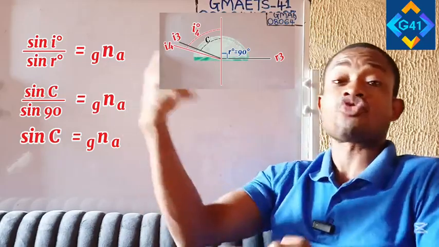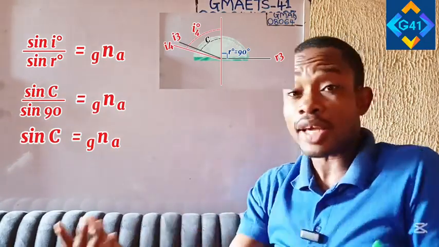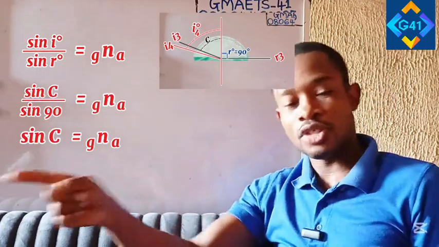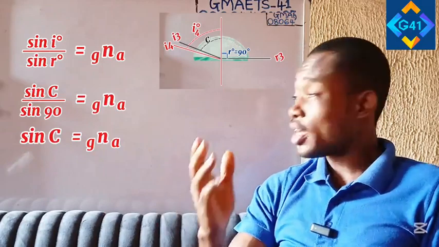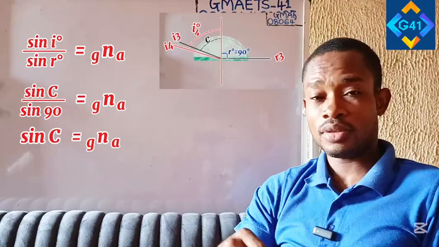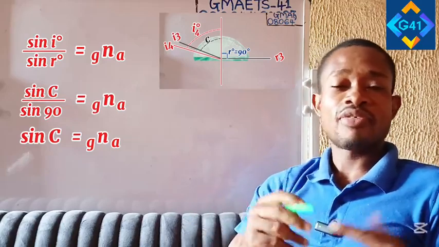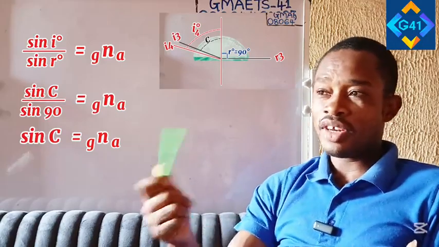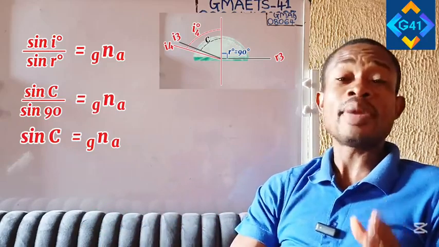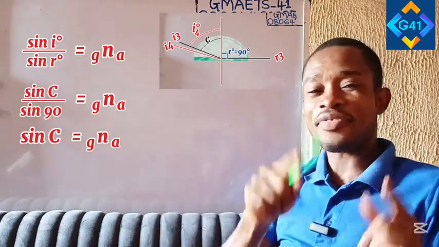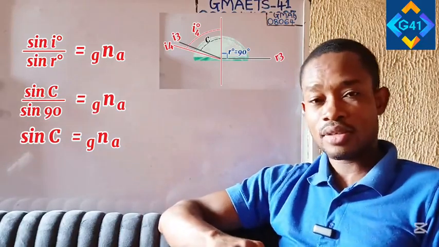Remember, the light ray came from the glass, of course the denser medium, which is the semicircular prism, and then moved into air. And that is where refraction took place, in air. So we simply have sine C equal to the refractive index of air. Now, in most cases, generally, the refractive index of air is not usually quoted. We have the refractive index of the other medium. So this is what I want us to do, which is what you are meant to know. You have to convert the refractive index of air to that of the prism. And how do we achieve that?